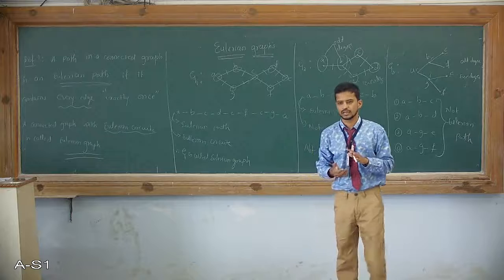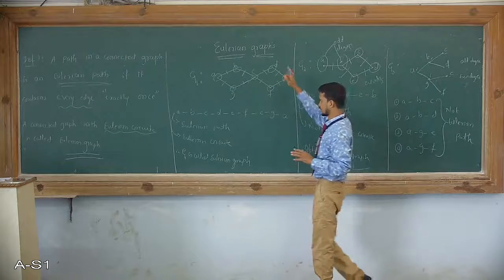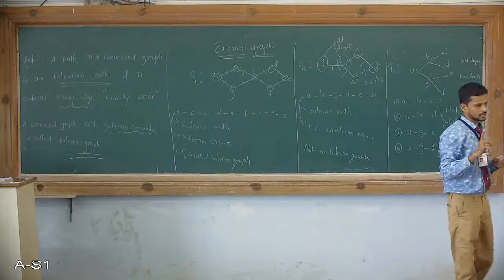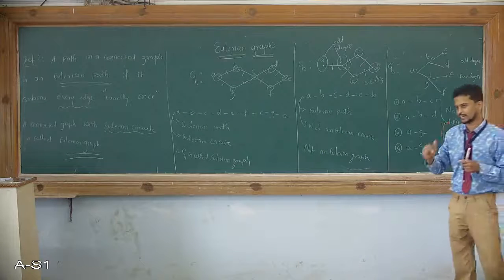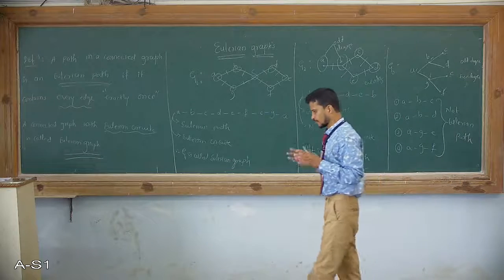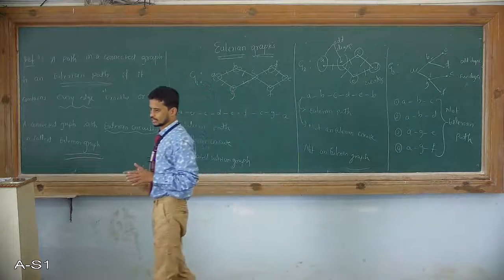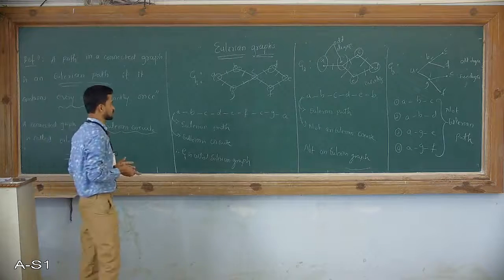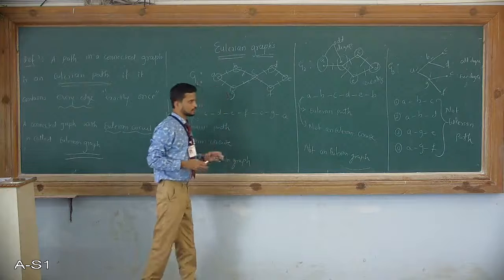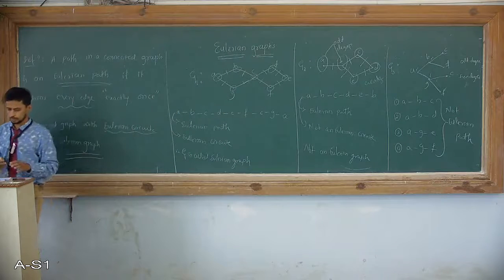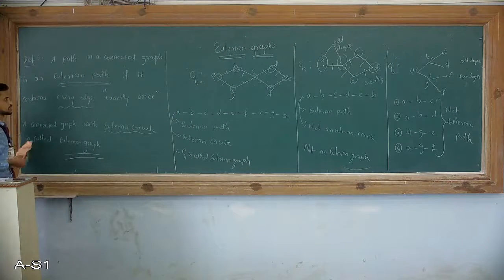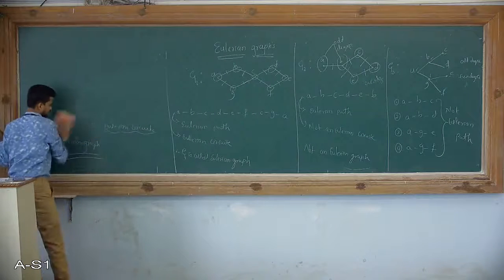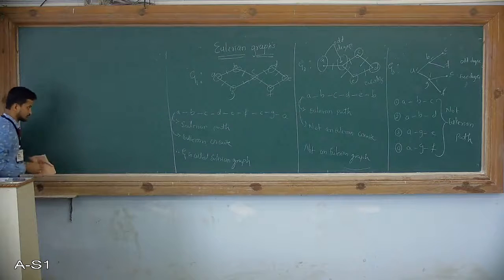A graph is said to be an Eulerian graph if and only if every vertex of that graph has even degree. I will repeat it once again. A graph G is said to be an Eulerian graph if and only if every vertex of that graph has even degree. Now we prove this theorem for any graph. But to prove this important property, I will first prove the theorem by taking a particular example, then I will prove this property in general.